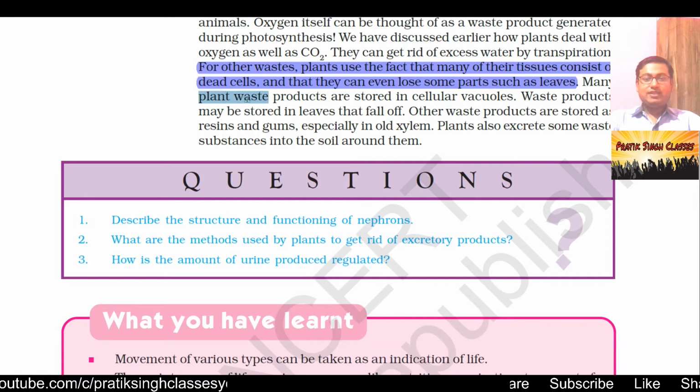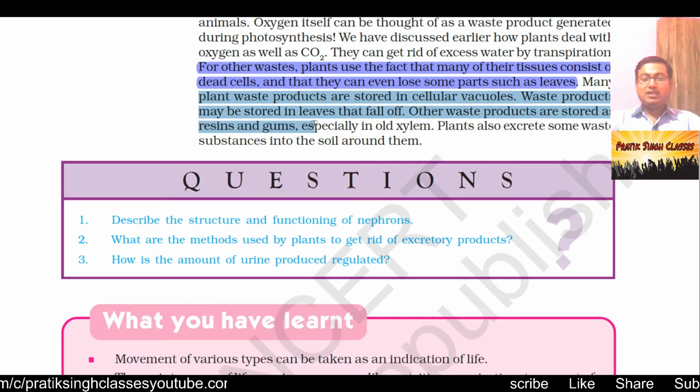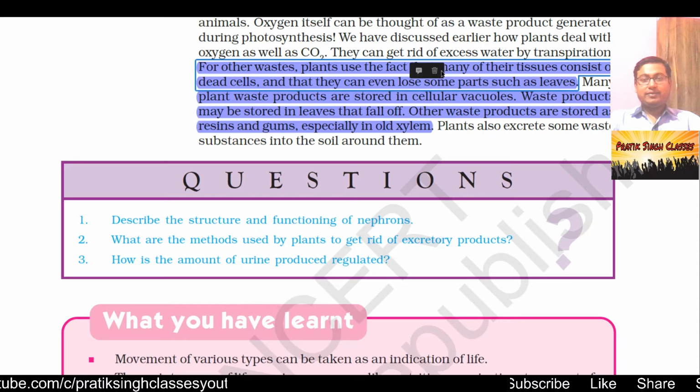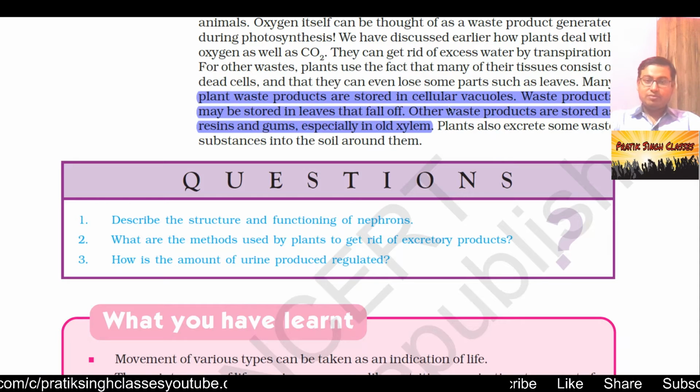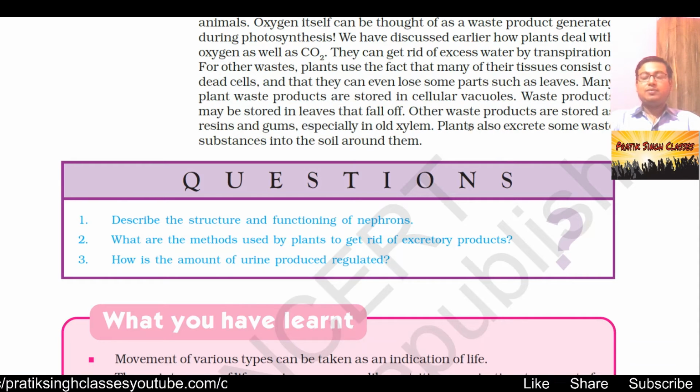Many plant waste products are stored in cellular vacuoles. Waste products may be stored in leaves that fall off. Other waste products are stored as resins and gums, especially in old xylem. These resins and gums are used by human beings for cooking purposes.